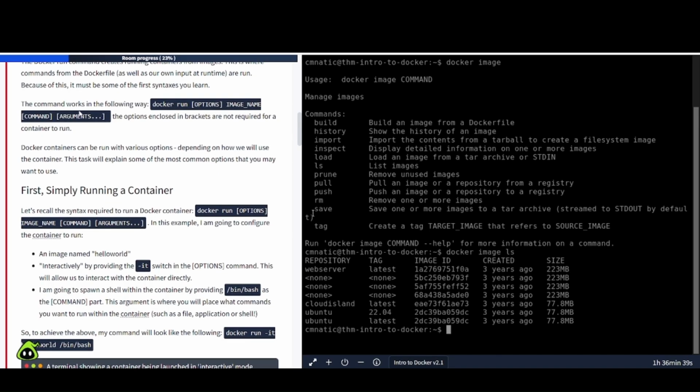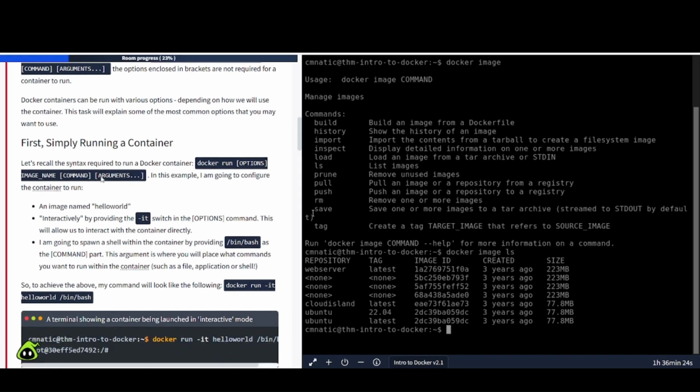The command works in the following way. So you have Docker run, options, image name, commands, arguments. The options enclosed in brackets are not required for the container to run. Docker containers can be run with various options depending on how we will use the container. This task will explain some of the most common options that you may want to use.